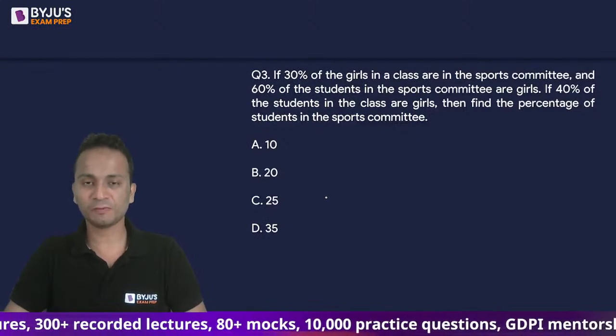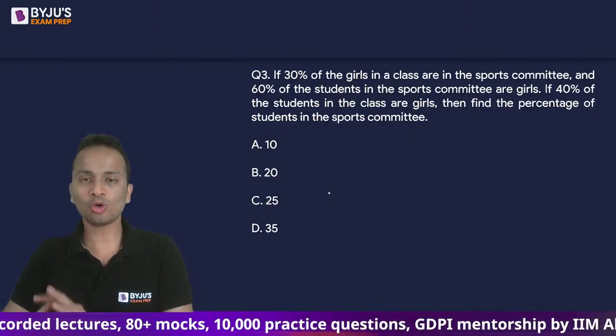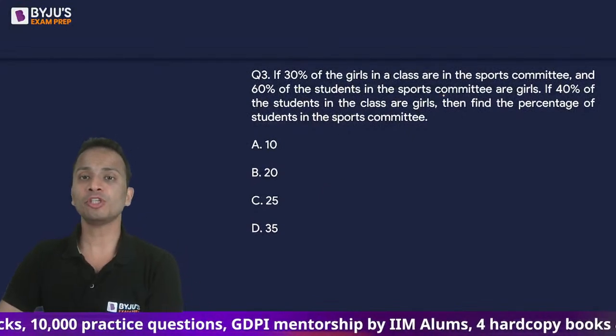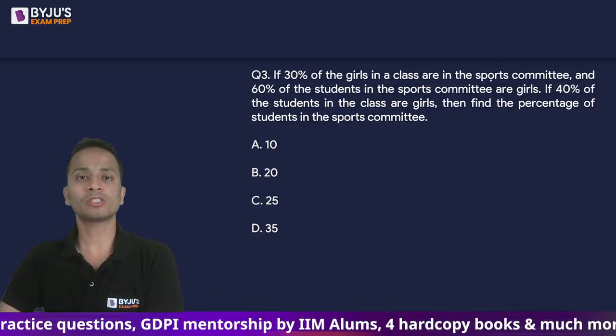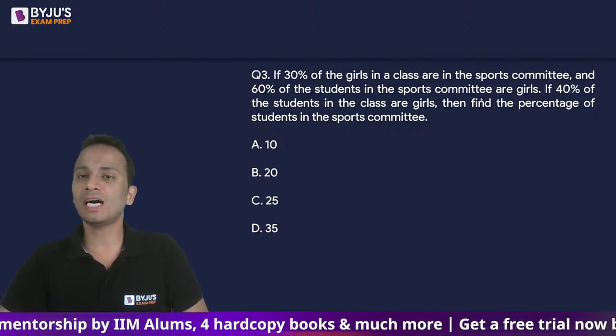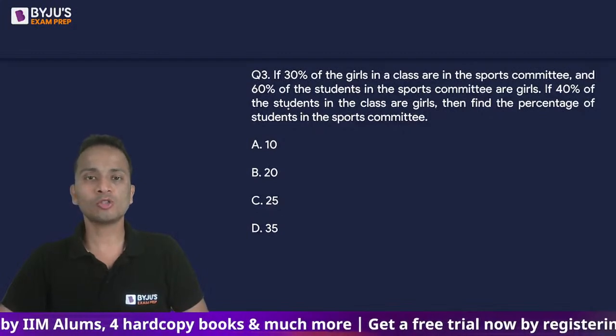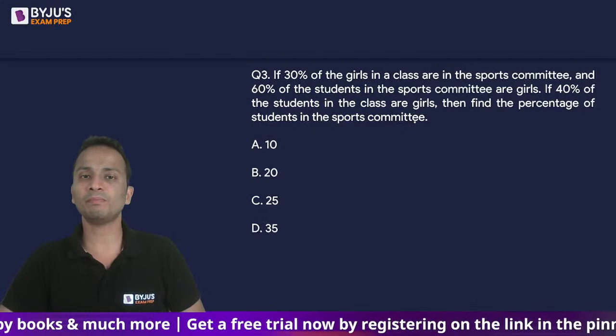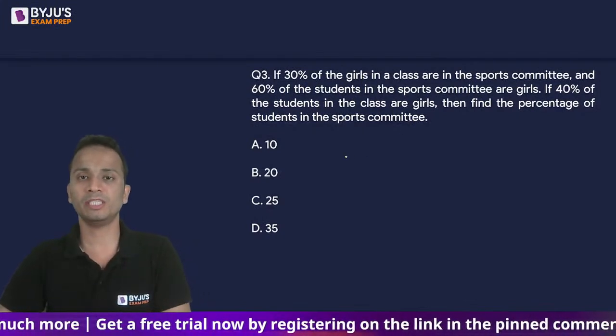Priyanshi, Mukesh. Okay. So those who could not find the answer, the question says that if 30% of the girls in a class are in the sports committee and 60% of the students in the sports committee are girls. Also, if 40% of the students in the class are girls, then find the percentage of students in the sports committee.